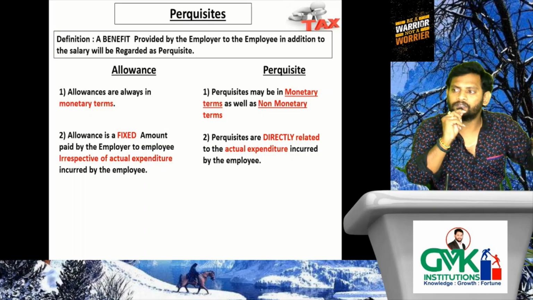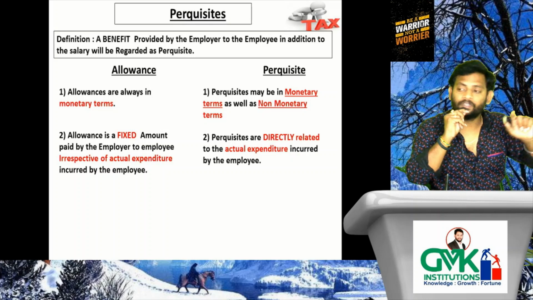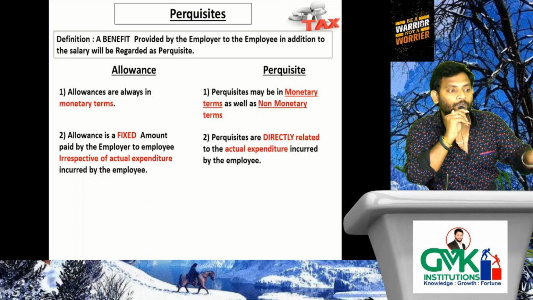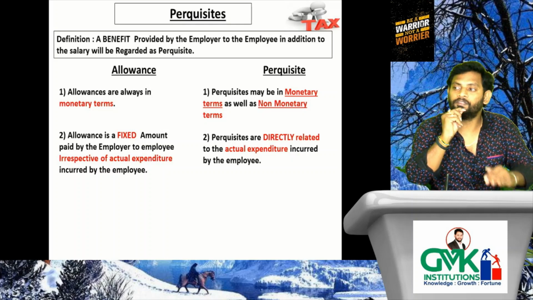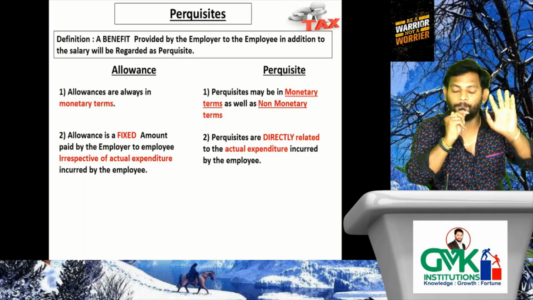Understood? So what is the second difference? Allowance is a fixed amount paid by the employer to the employee irrespective of actual expenditure incurred by the employee. When it comes to perquisite, it is directly related to the actual expenditure incurred by the employee.